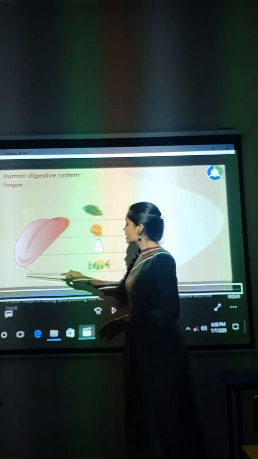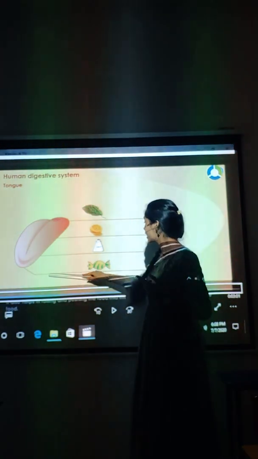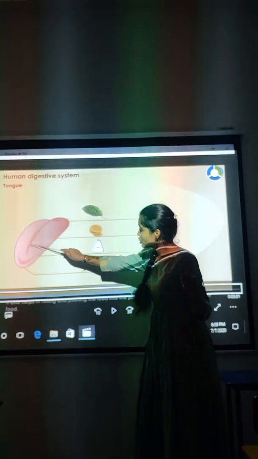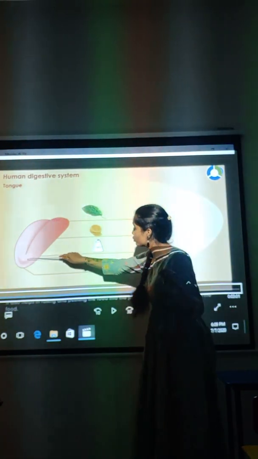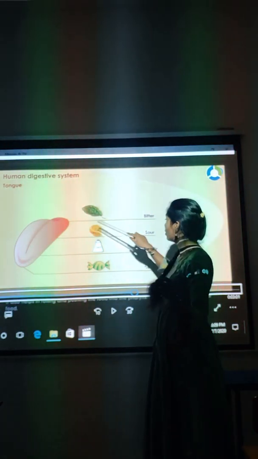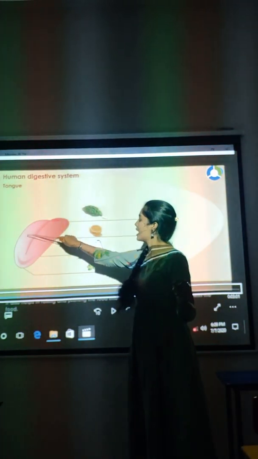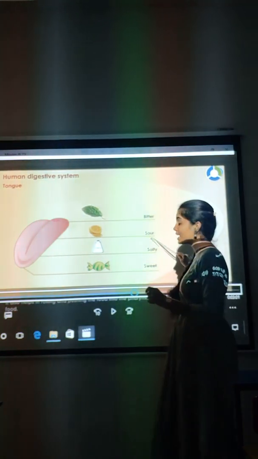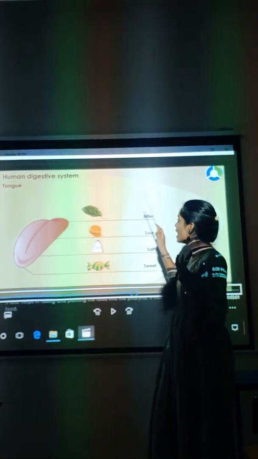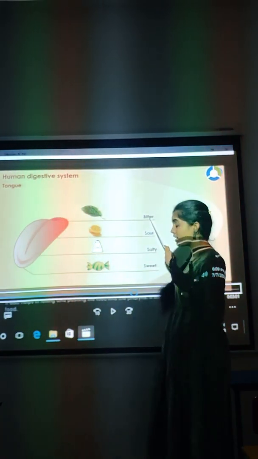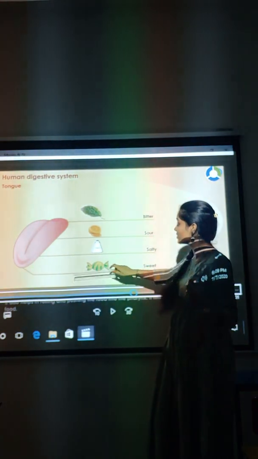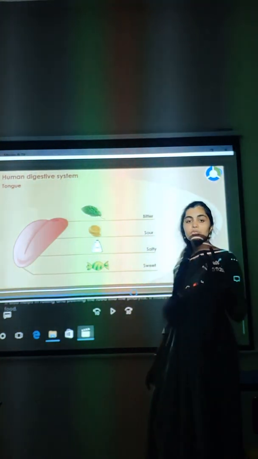This is because the starting portion, the tip of the tongue, has the ability to sense sweet. When you come to this portion of the tongue, it has the ability to taste salty. The bottom portion of the tongue has the ability to sense sour taste. And the last portion of the tongue has bitter taste. So these are the 4 places where we can feel 4 different types of taste.